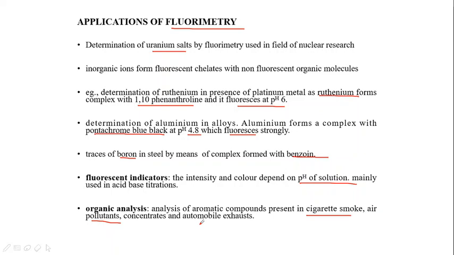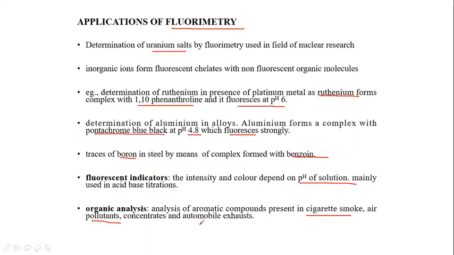Now we have already seen the fluorescent indicators. Let us go through some more detail. Eosin is a fluorescent indicator at pH 3 to 4. It gives a color change from colorless to green. Fluorescein is between the pH of 4 to 6. Again it will give colorless to green.